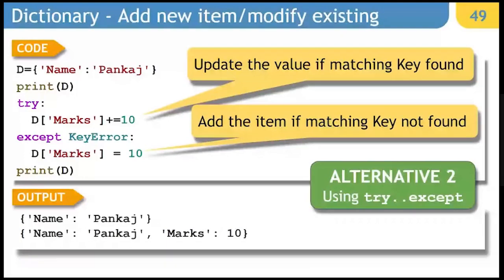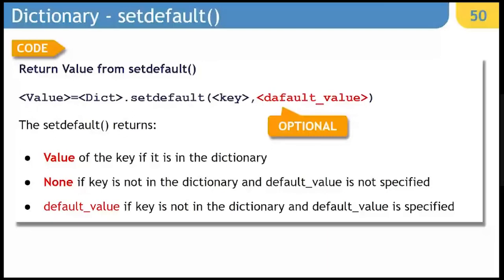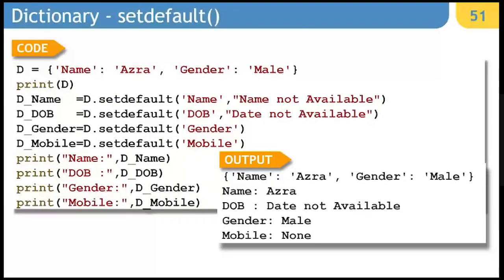Then setdefault is also one of the interesting methods where we return the value from the specified key. Just look at this. Here we have name Azra and gender male. If I say d.setdefault for name, you have to extract it, and if name is not found here, it should show a message as name not available.